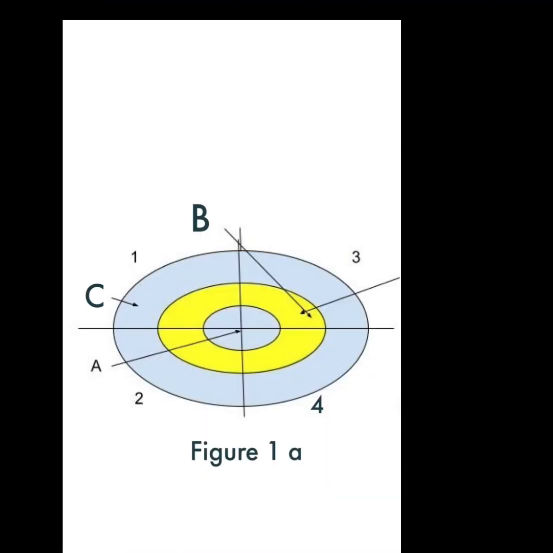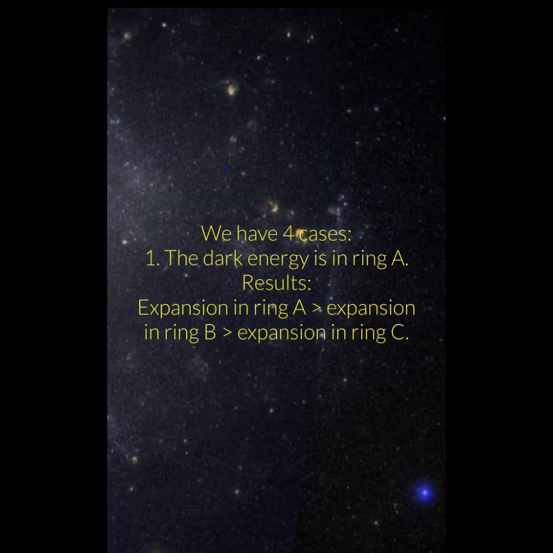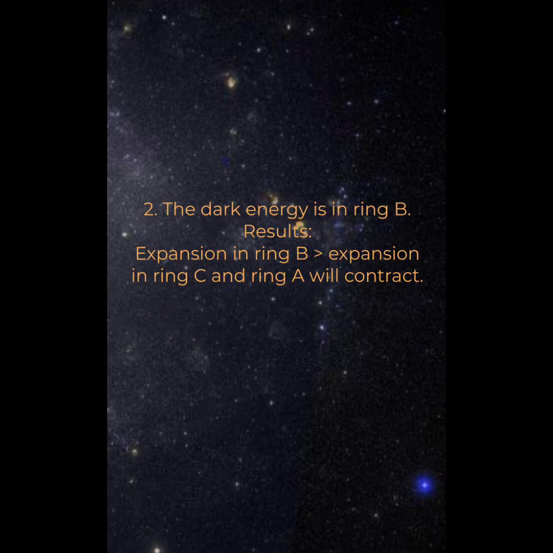Figure 1a, we have four cases. 1. The dark energy is in ring A. Results: expansion in ring A greater than expansion in ring B greater than expansion in ring C. 2. The dark energy is in ring B. Results: expansion in ring B greater than expansion in ring C, and ring A will contract.